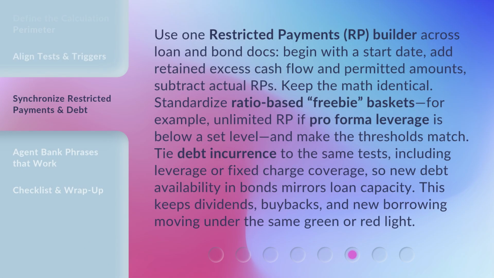Use one restricted payments, RP builder, across loan and bond docs. Begin with the start date. Add retained excess cash flow and permitted amounts. Subtract actual RPs. Keep the math identical. Standardize ratio-based freebie baskets. For example, unlimited RP if pro forma leverage is below a set level, and make the thresholds match. Tie debt incurrence to the same tests, including leverage or fixed charge coverage, so new debt availability in bonds mirrors loan capacity. This keeps dividends, buybacks, and new borrowing moving under the same green or red light.